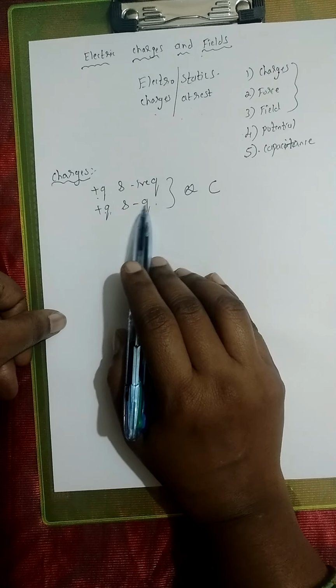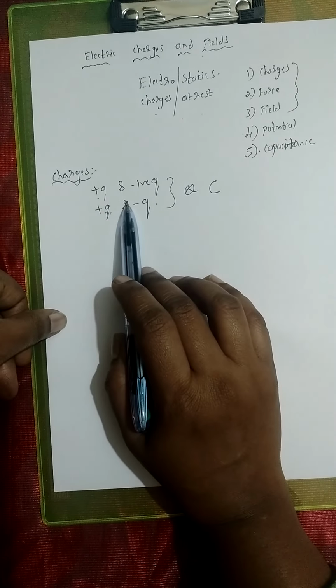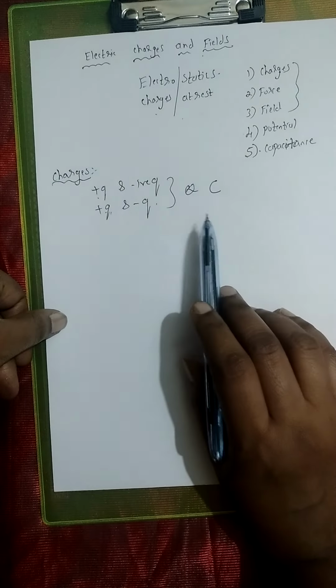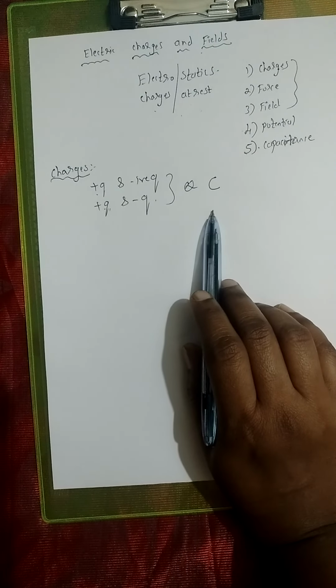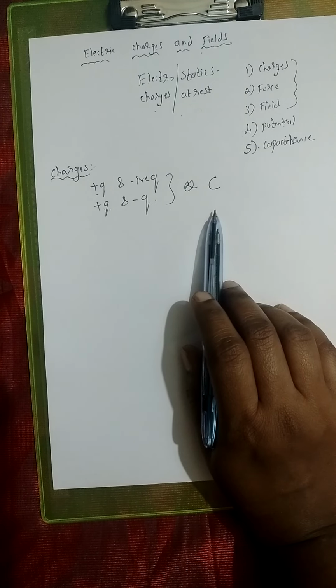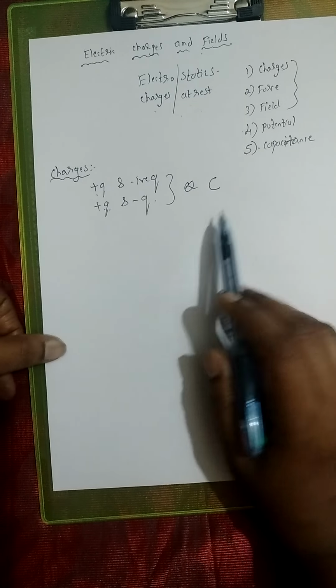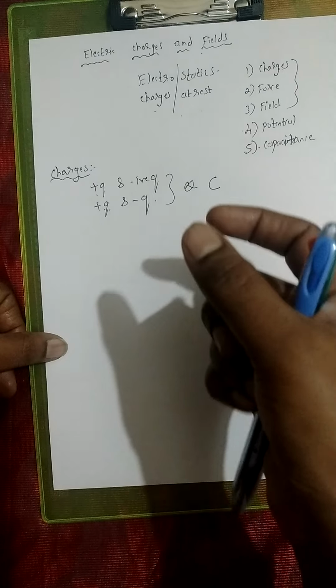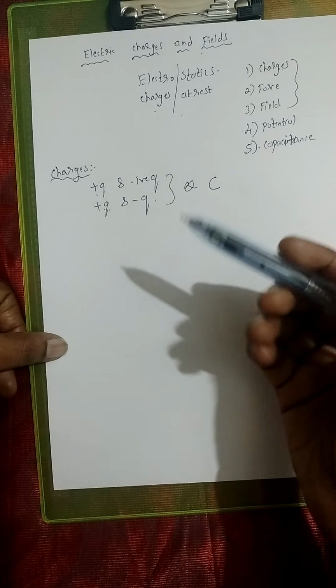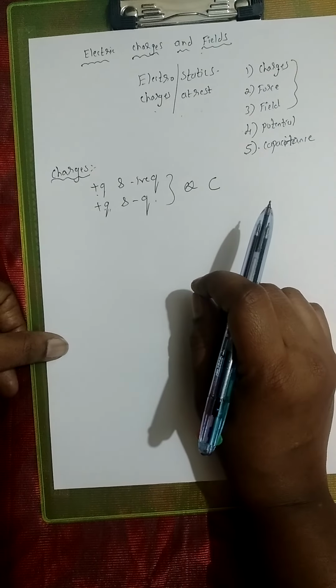So these charges, when they are at rest, we say that it is electrostatics. And we can see this electrostatic concept in our day-to-day life itself, children. This you would have experienced by yourself. Say when you touch a doorknob, sometimes you would have felt a little bit of shock flowing in your body.